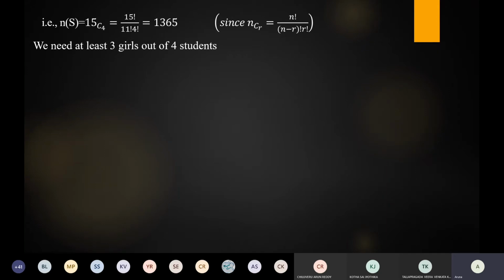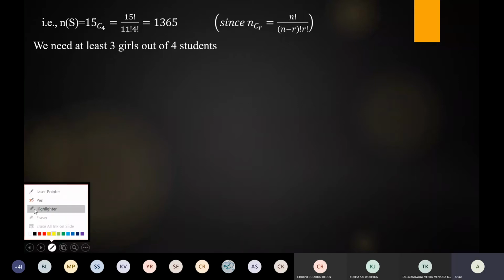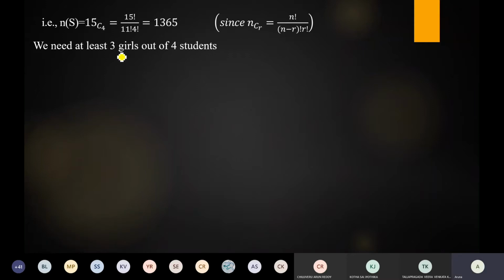So next, n of S is completed. Next we have to find n of E. Is it right? So to find n of E, what is our question? We need at least 3 girls out of 4 students, we need at least 3 girls. So using this 3 girls constraint, how to write the number of ways?